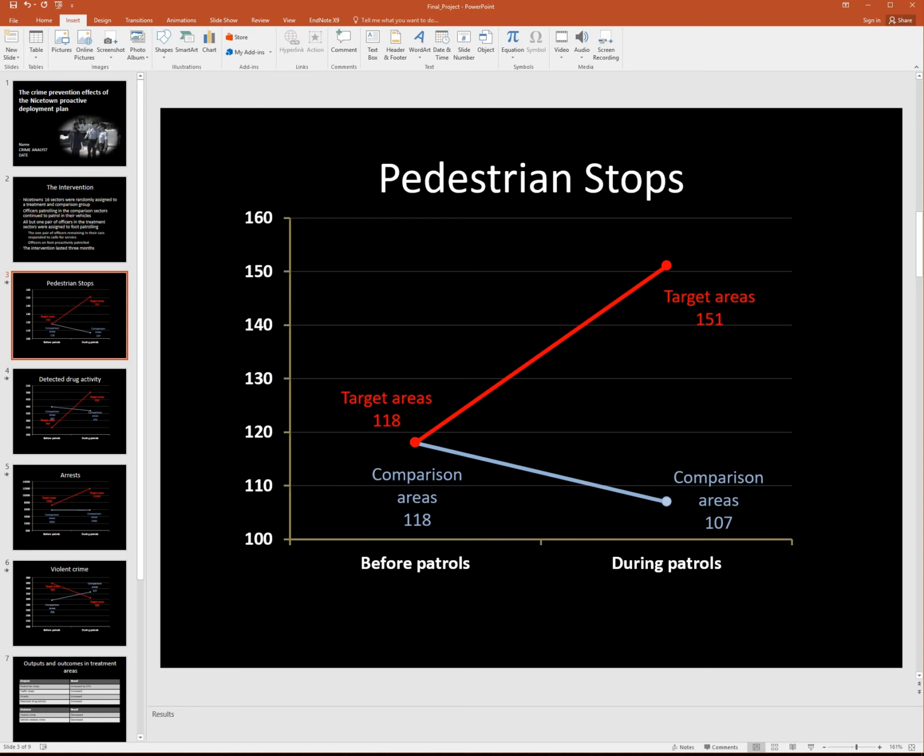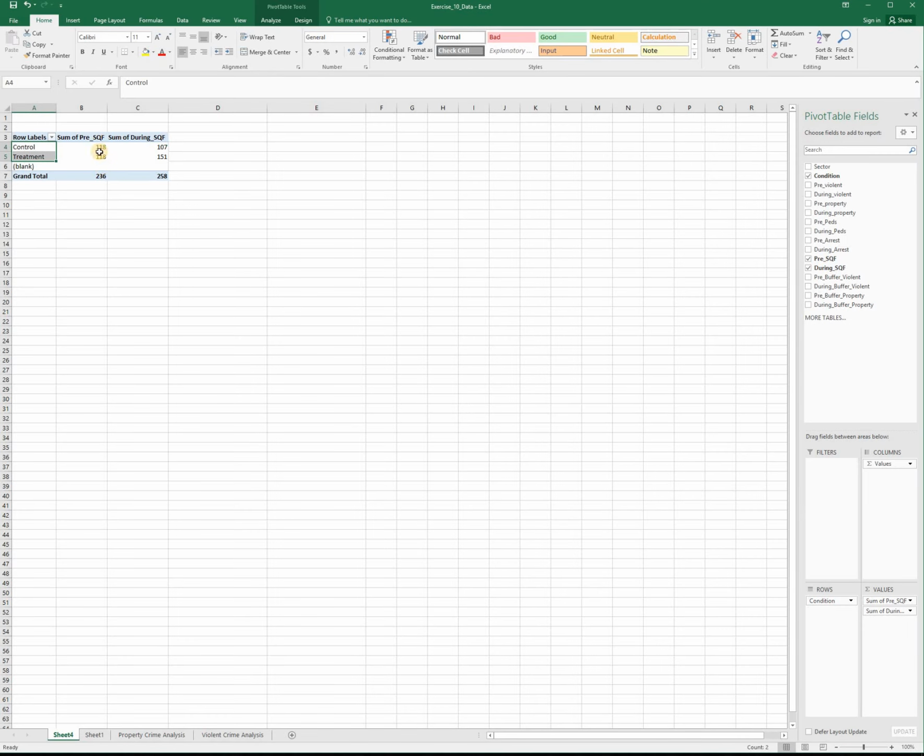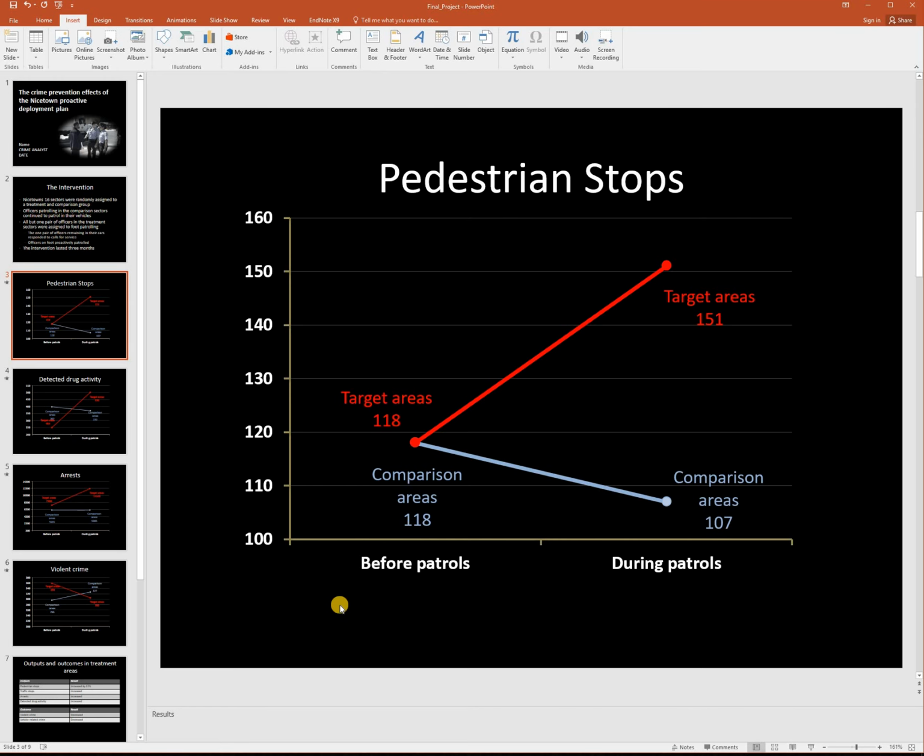And so what I did was I took the numbers that were included in my Excel file, right? So both started at 118 before the intervention. However, in the control area we had 107 SQFs during, and in the treatment areas we had 151 SQFs during. And so what I did was I entered that information in my chart, and this is relatively simple to do.